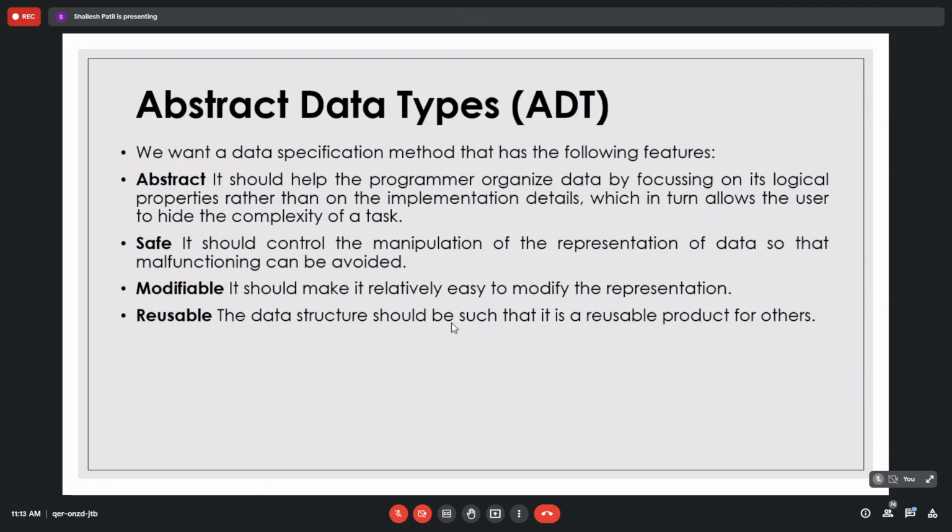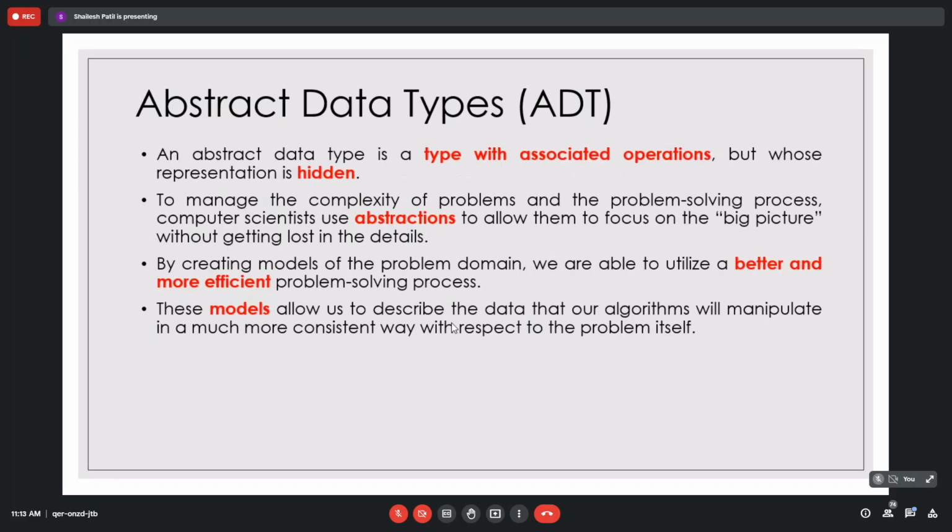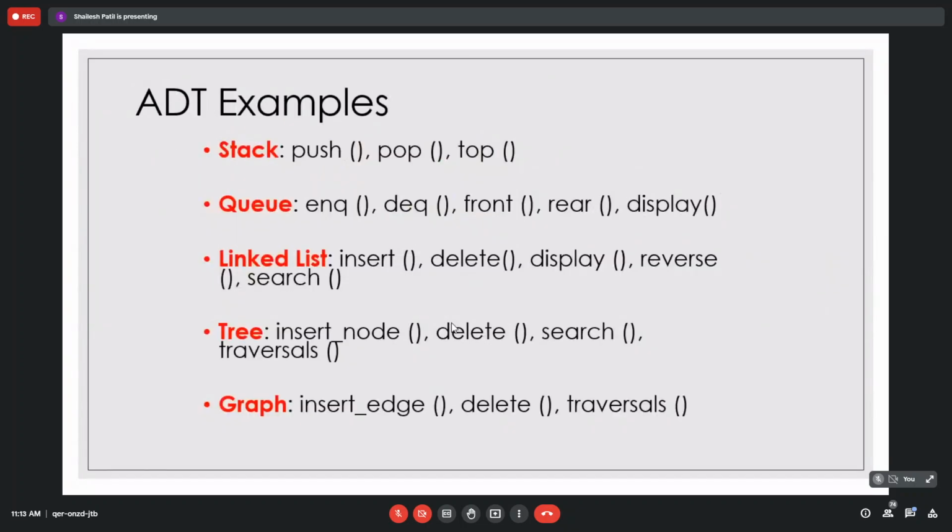So it is actually a very important concept. Whenever I have a slide on it, we'll discuss it in detail. Suppose we take stack, queue, linked list, tree, and graphs. These are the data structures we are going to learn in this semester. Now, for stack there are a few operations. Consider the stack as a bucket, as we have seen. I have to push something into that stack. We normally say insert, but in stack terminology it is called push. Delete in stack terminology is called pop.